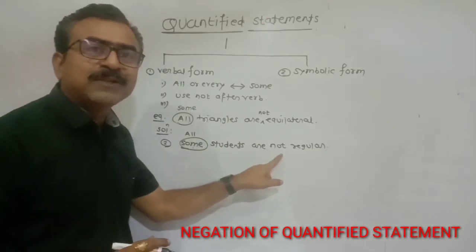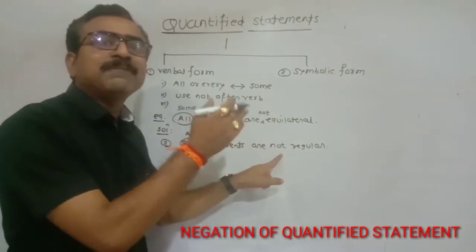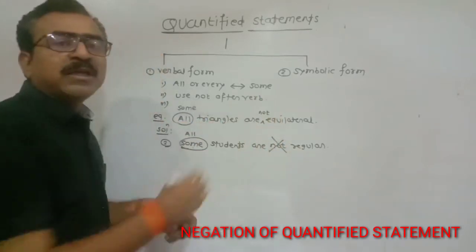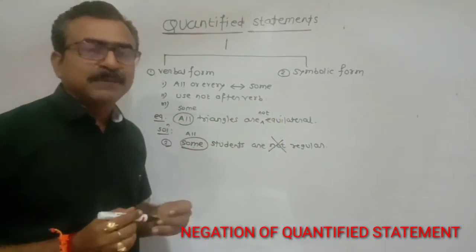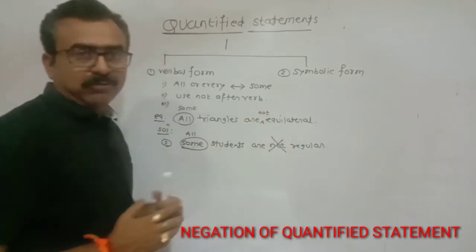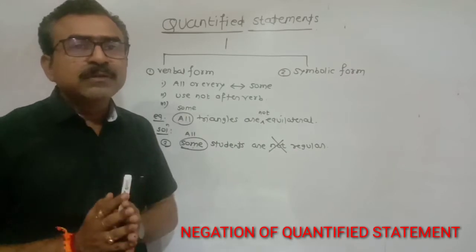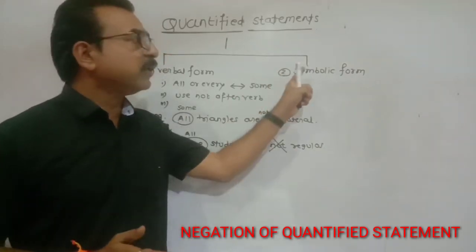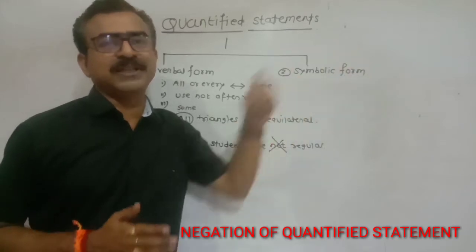Not is present, and according to our third rule, if not is already present in a statement, then remove it. So the negation of this example becomes all students are regular. Understood?